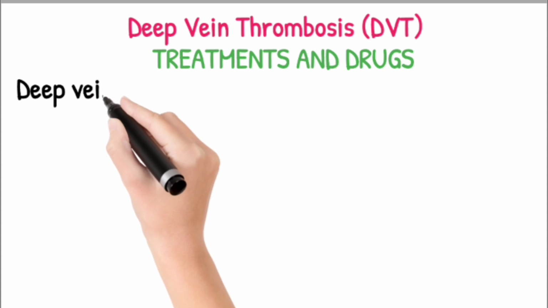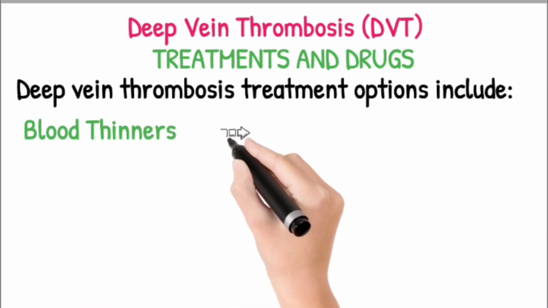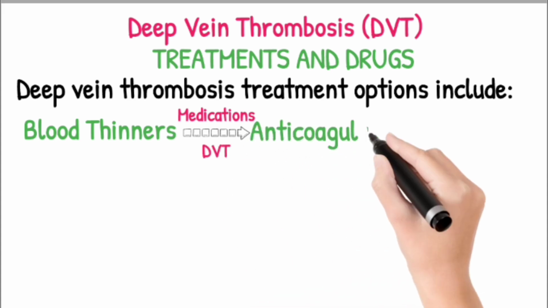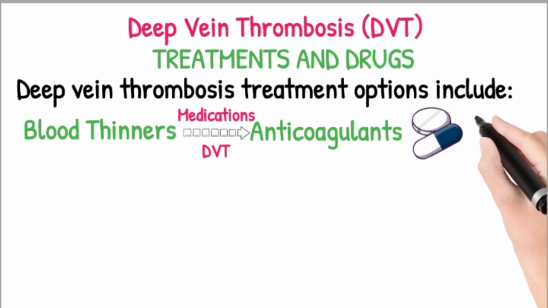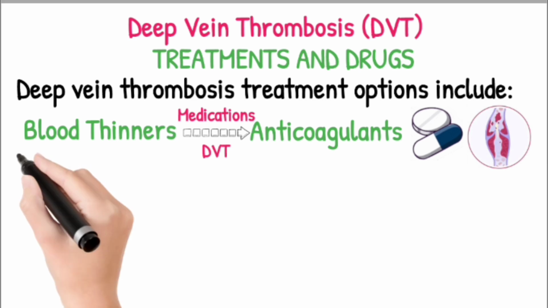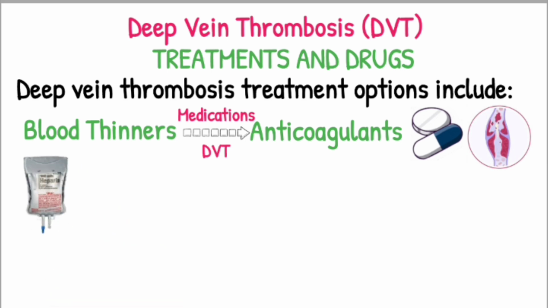Treatments and drugs. Deep vein thrombosis treatment options include blood thinners. Medications used to treat deep vein thrombosis include the use of anticoagulants, also sometimes called blood thinners, whenever possible. These are drugs that decrease your blood's ability to clot. While they don't break up existing blood clots, they can prevent clots from getting bigger or reduce your risk of developing additional clots. Usually, you'll first be given a shot or infusion of the blood thinner heparin for a few days.